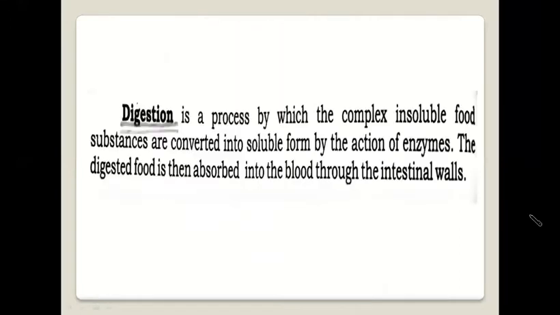All these organs of the system, that is the alimentary canal and digestive glands, work together to complete the process of digestion. What is digestion? Definition: Digestion is a process by which complex insoluble food substances are converted into soluble form by the action of enzymes.